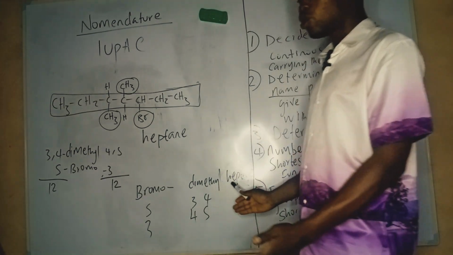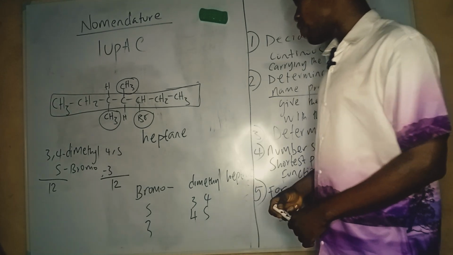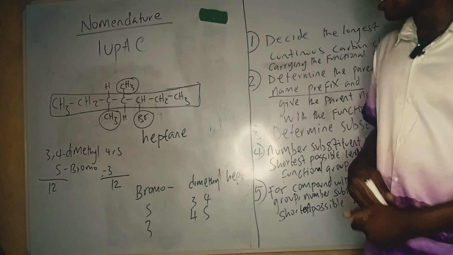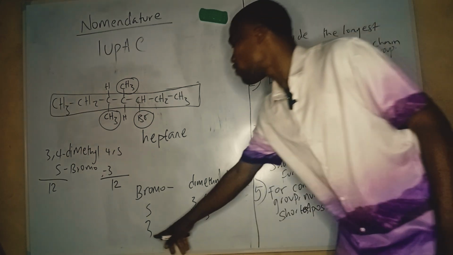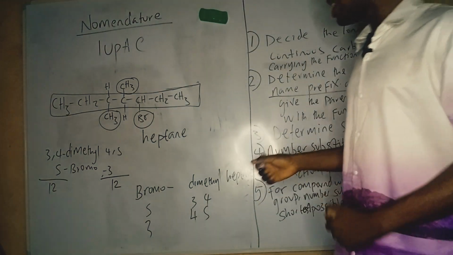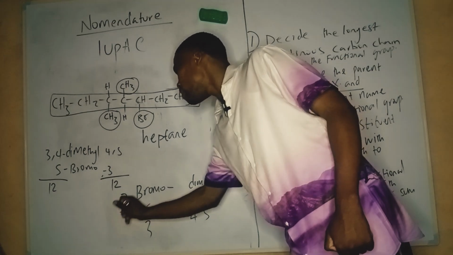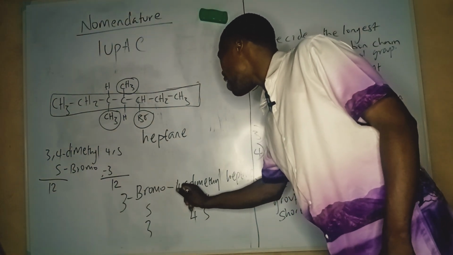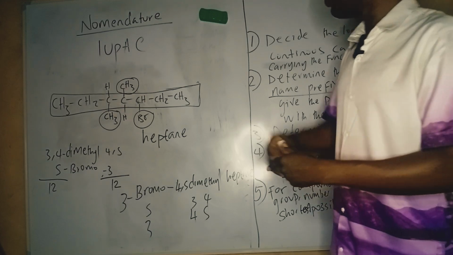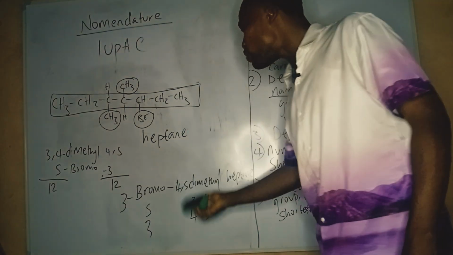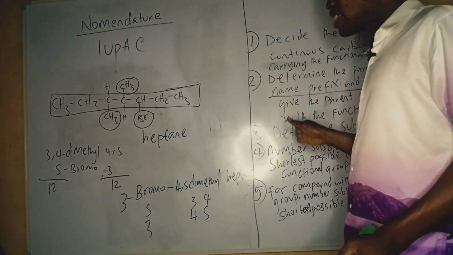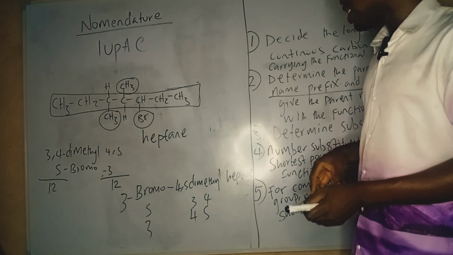Because first of all, they are the same sum. So I'll now ask, of 5, 3, 4, and 3, 4, 5, which of these numbers is smaller? Obviously, 3, 4, 5 will be smaller. That gives me the name 3-bromo, then I will have 4,5-dimethyl. So alphabetical order helps the right hand side number to be more accurate than the other.